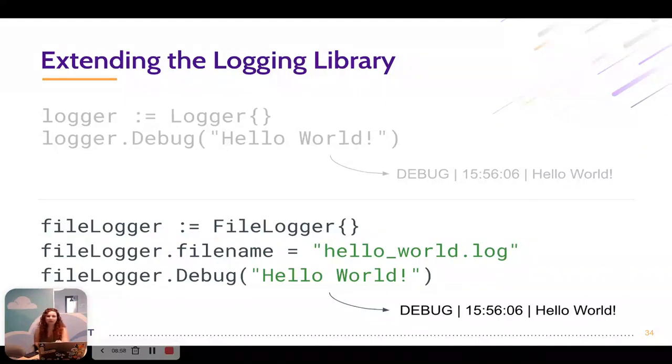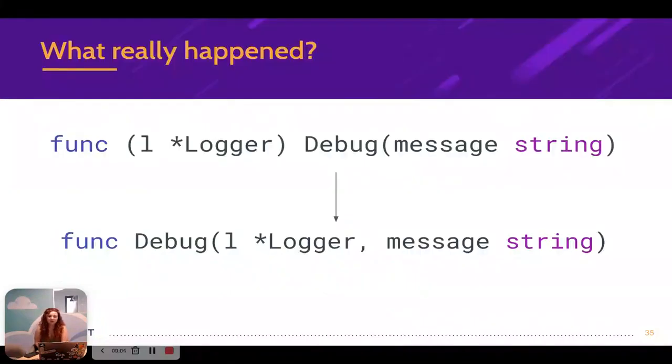Now, in order to understand why our bug is happening, we need to understand how Go works. So first of all, creating a method in Go is not very different than just creating a function and passing the receiver as the first parameter. So in this case, we have the debug method, and logger is the receiver type. But it's exactly the same as creating a debug function and just passing the logger type as the first parameter.